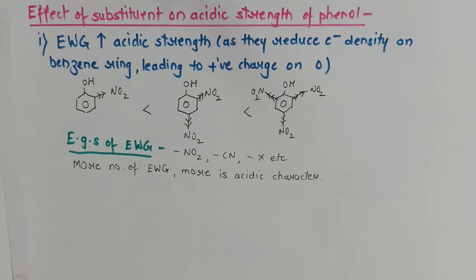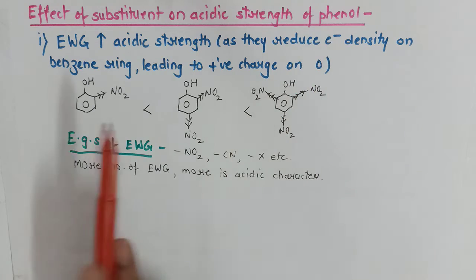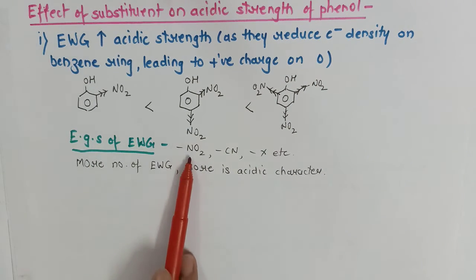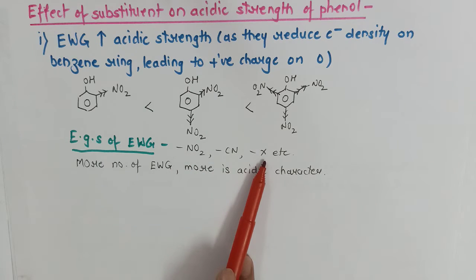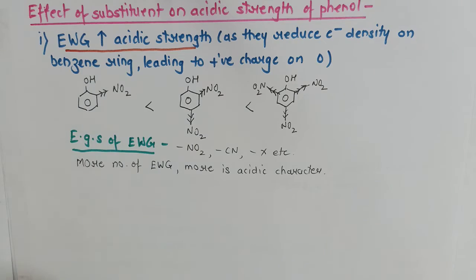Now various substituents impact the acidic strength of phenol. Let us see the effect of substituents on the acidic strength of phenol. If phenol is attached with any electron withdrawing group such as NO2, CN or halogen, it will increase the acidic strength. Why?